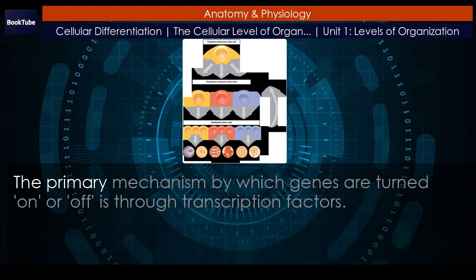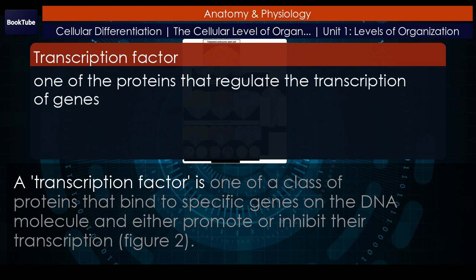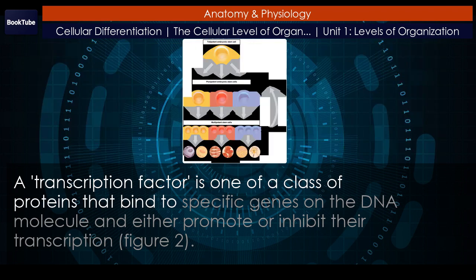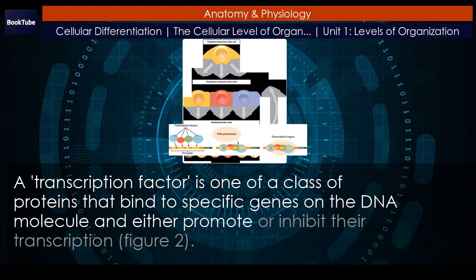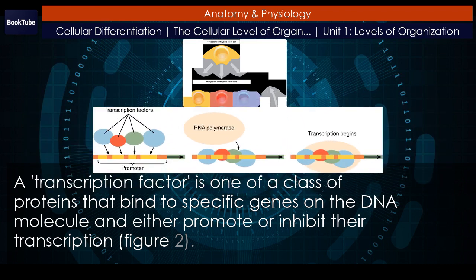The primary mechanism by which genes are turned on or off is through transcription factors. A transcription factor is one of a class of proteins that bind to specific genes on the DNA molecule and either promote or inhibit their transcription. Figure 2.